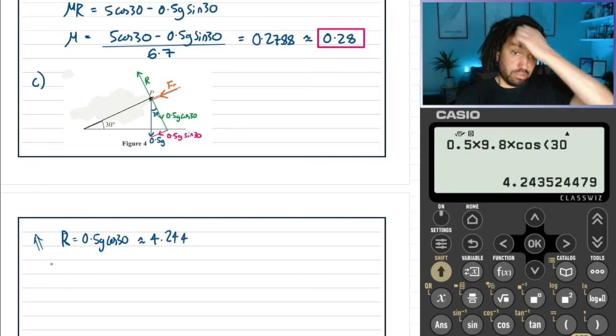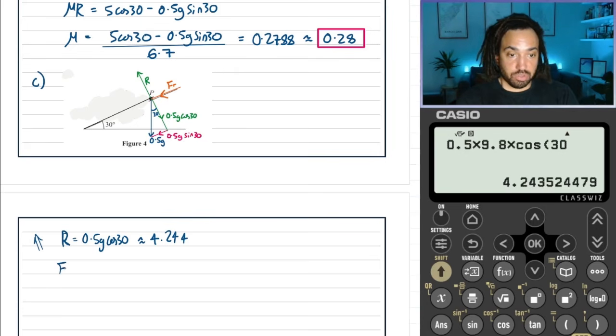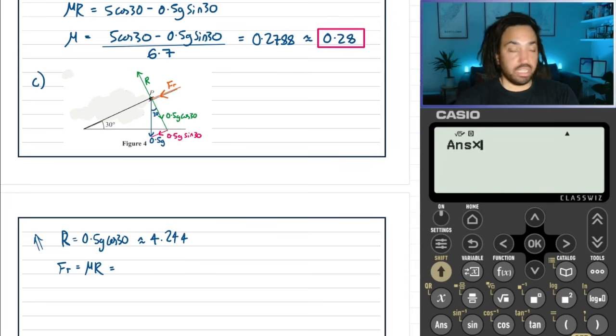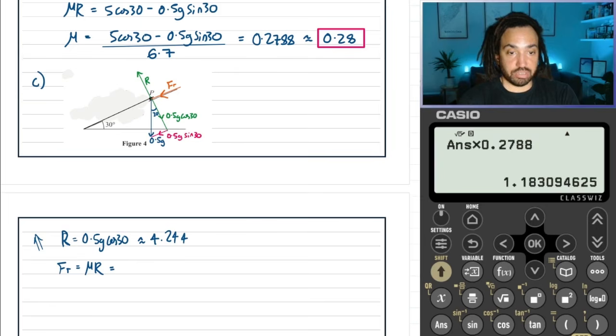Now the frictional force is again equal to mu R, so we can work out the new frictional force by multiplying by the coefficient of friction, using a good degree of accuracy there. That's the new frictional force.